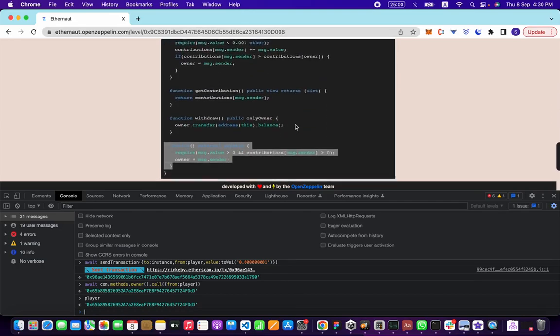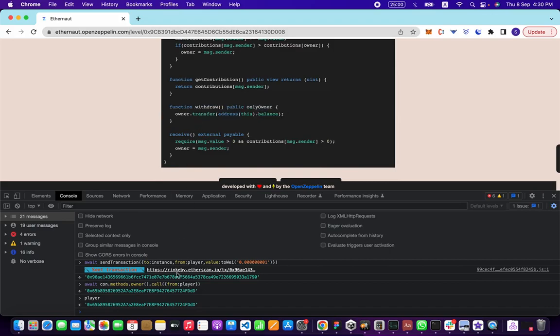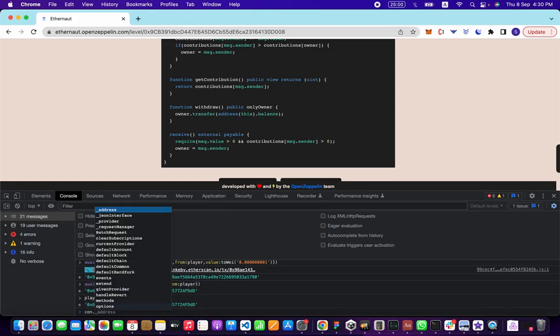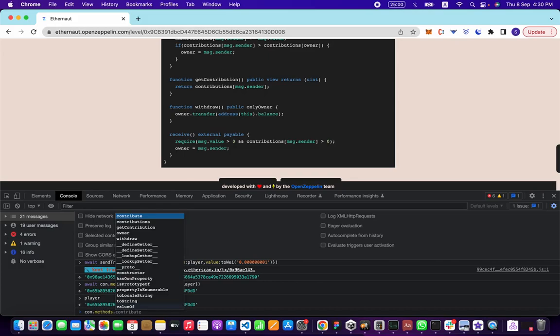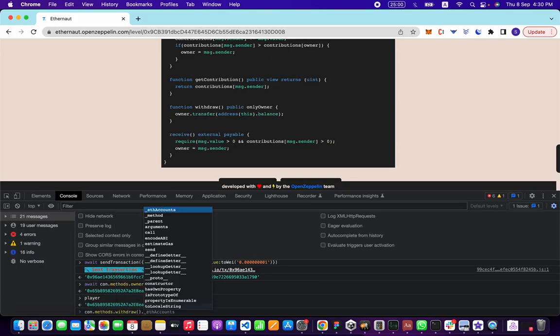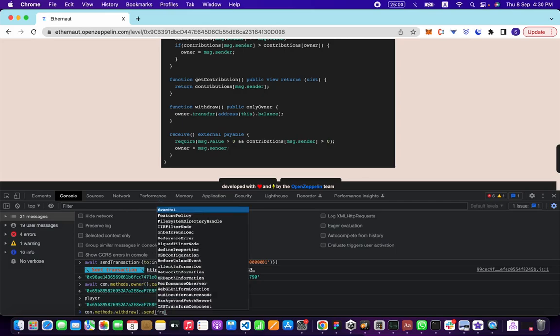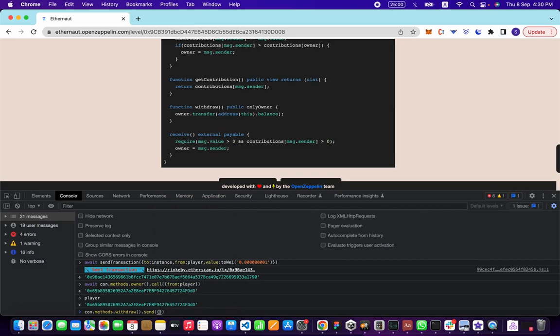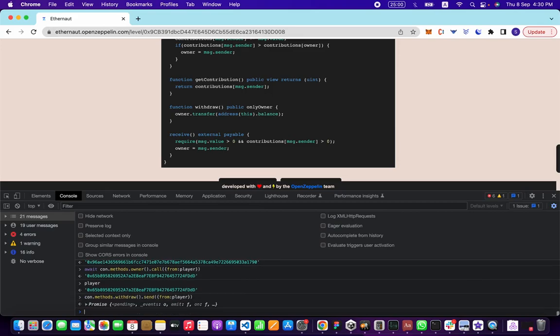What we're going to do next is withdraw. We're going to steal money, which is the fun part, right? So contract dot methods dot withdraw dot send from, oh sorry, this needs to have these curly brackets, excuse me, player, which is us, and send.